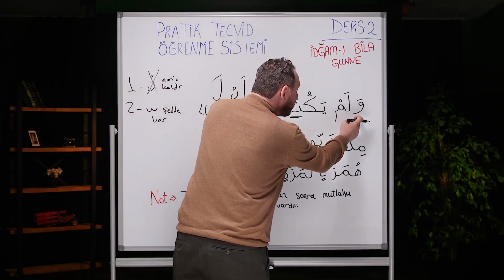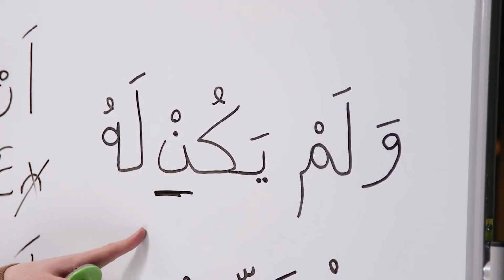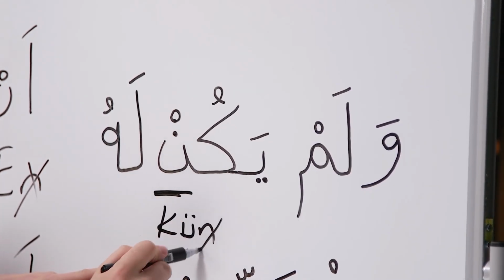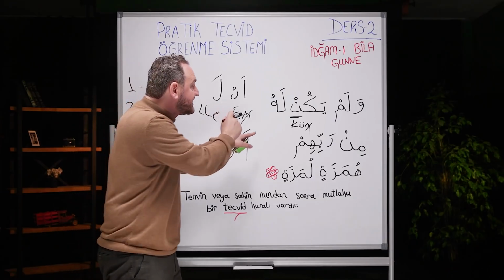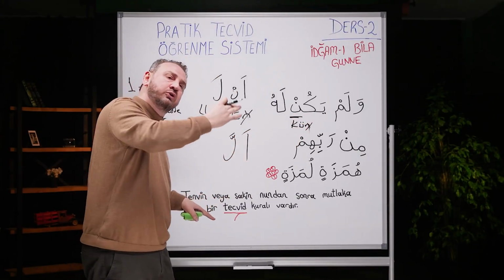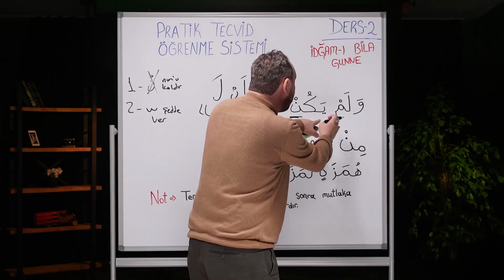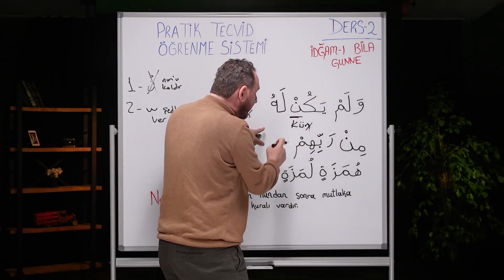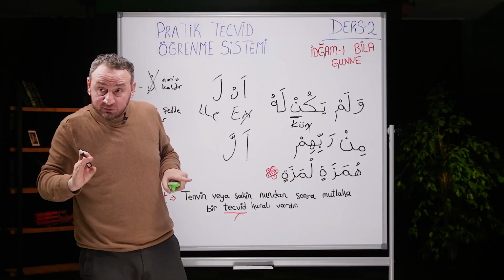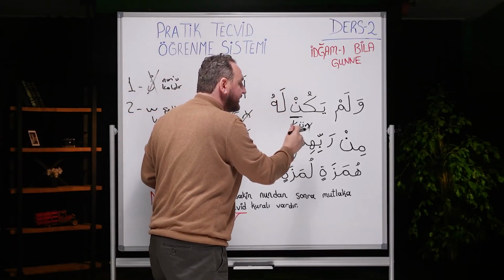Before we learned this, we would read it as walam yakun lahu. What am I doing? I remove the letter n. Give shadda. Walam yakullahu, and continue with kufuwan ahad. I don't pronounce the n at all. I completely remove the n. Yakullahu, I continue by giving a shadda.